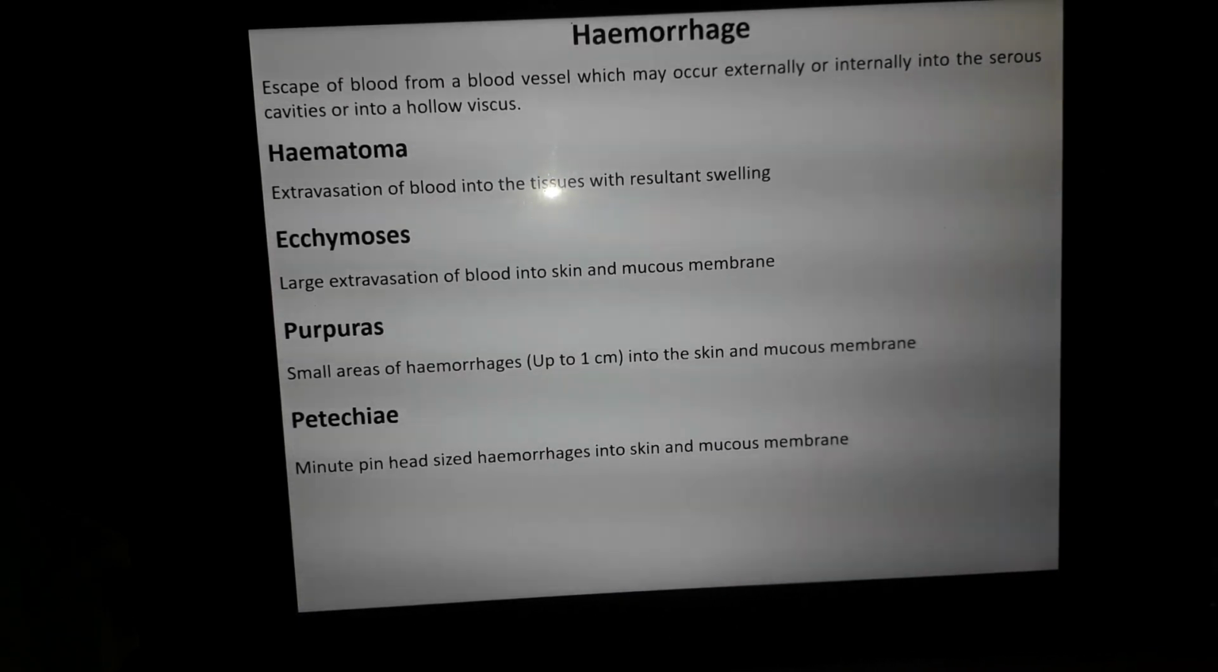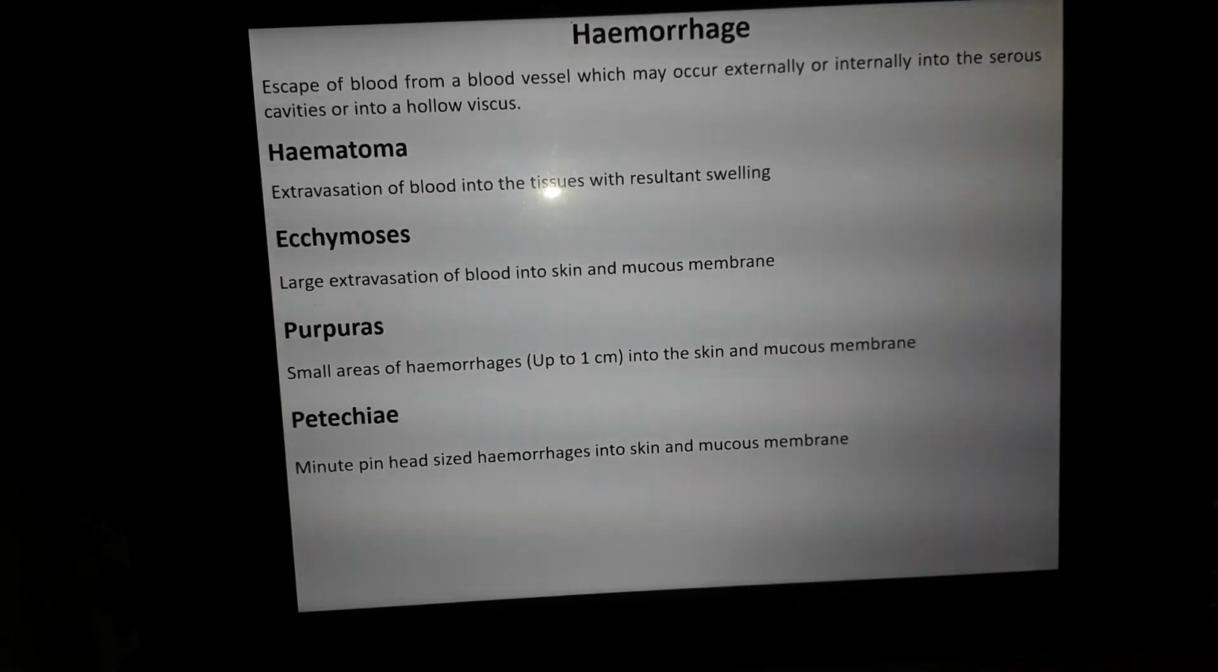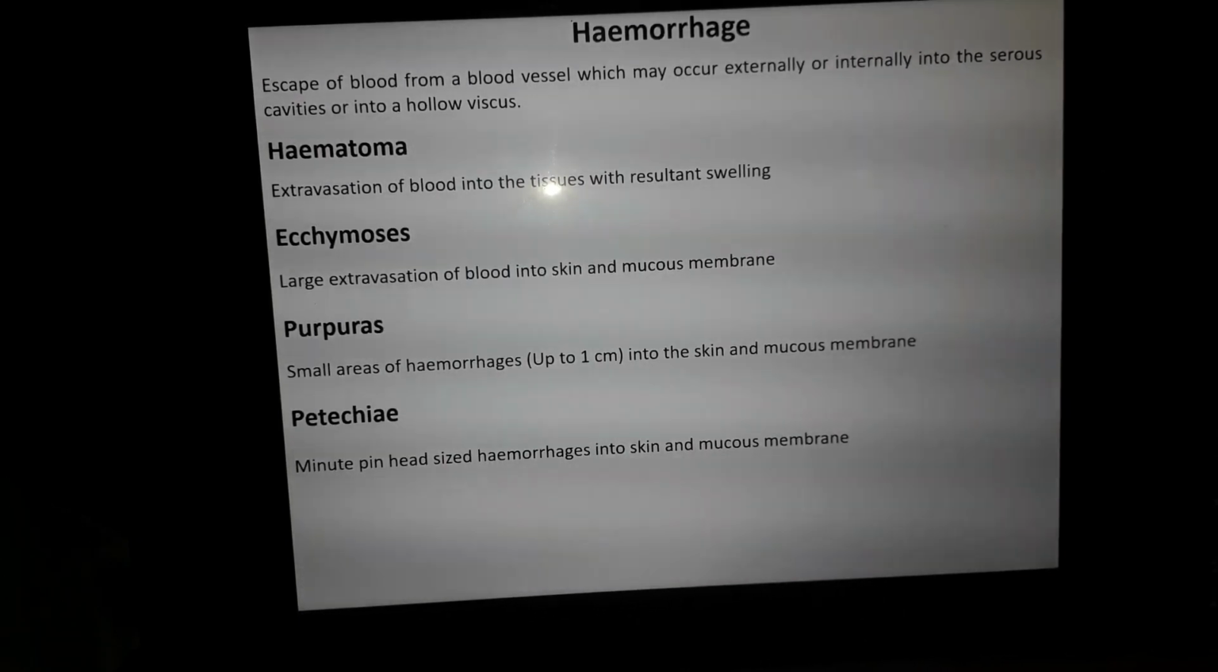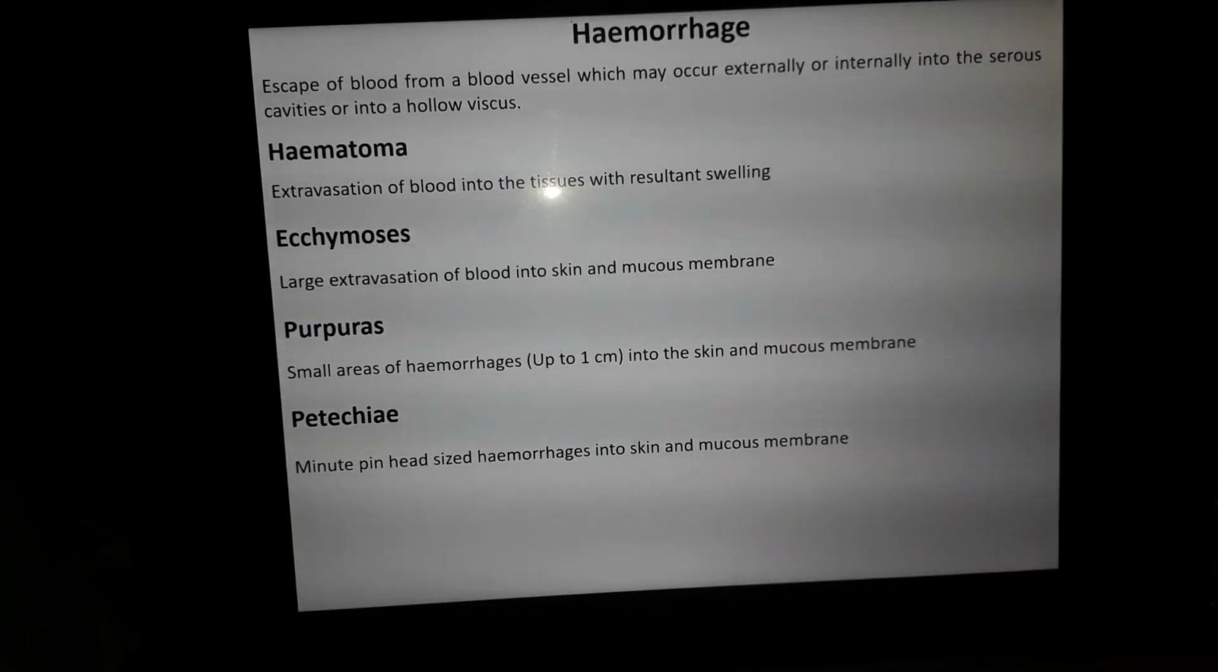So you might have observed that ecchymosis, purpura and petechiae are all bleeding under the skin and mucous membrane. If it is in a large amount, we call it ecchymosis. If it is small areas up to 1 centimeter diameter, we call it purpura. If it is minute pinhead sized hemorrhage under the skin and mucous membrane, we call it petechiae.